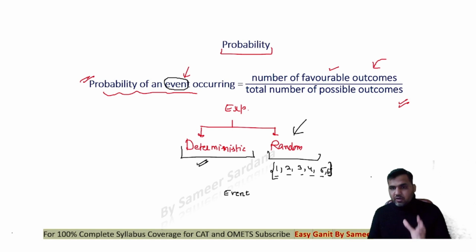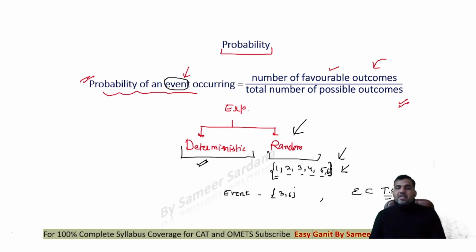For example, out of these possible outcomes, if I define my event as a number which is a multiple of 3, then the multiples of 3 are only 2, that is 3 and 6. So you can see that an event is a subset of my total sample space. 3 and 6 are just 2 possible outcomes out of my total possible outcomes.